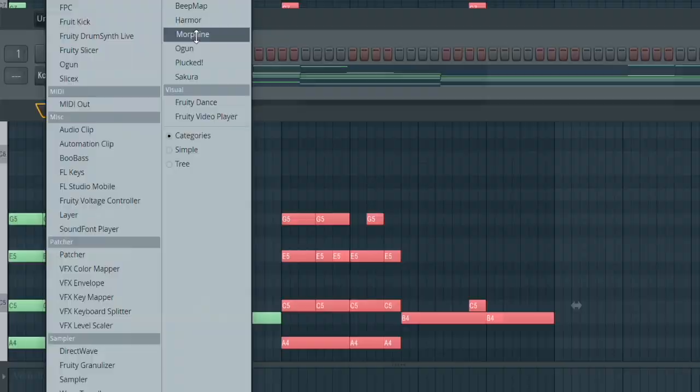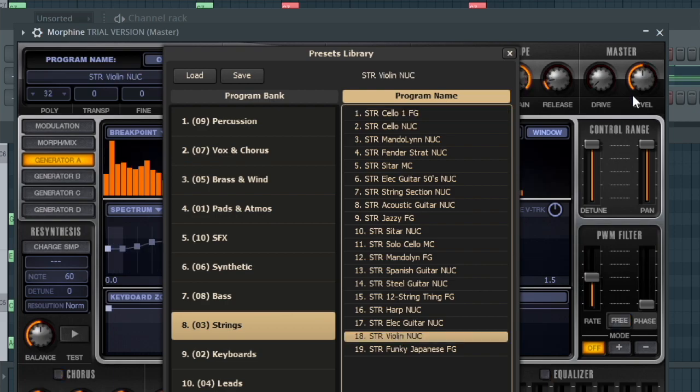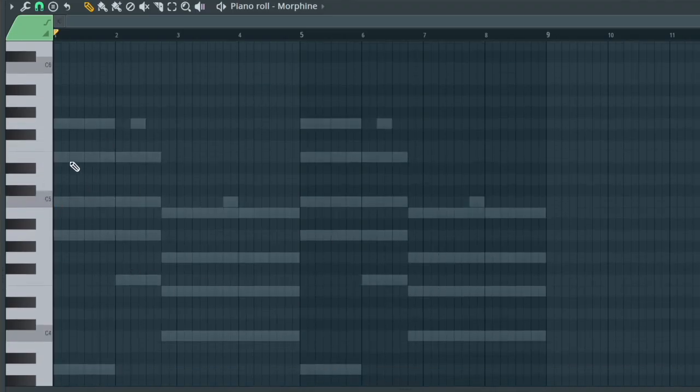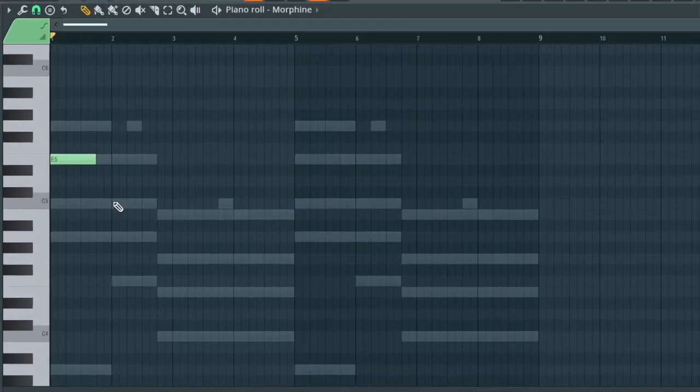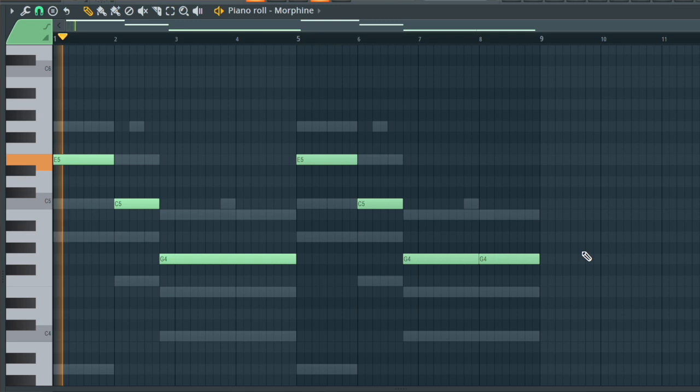Okay, so next what we're gonna do is we're just gonna add a violin. Morphine has a great free sounding violin, so we'll go to strings and we choose violin. All we're gonna do is we're just gonna go with the middle notes. So we're just gonna go E, C, G. We're just gonna shift these over the next section. So this is what it's gonna sound like. Okay, so now we have a great violin playing.